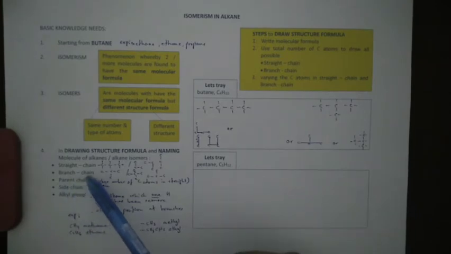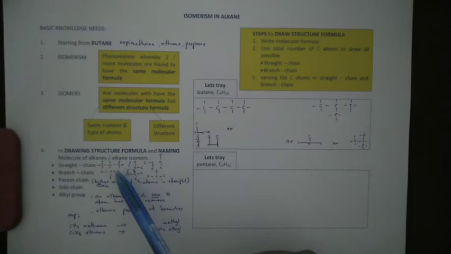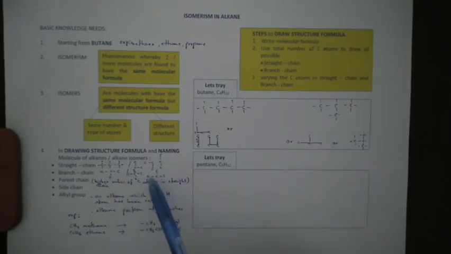How about branch chain? Branch chain is when the carbon atoms in the molecule are arranged like this shape, uppercase T, lowercase t, and like this shape. This molecule is called branch chain.